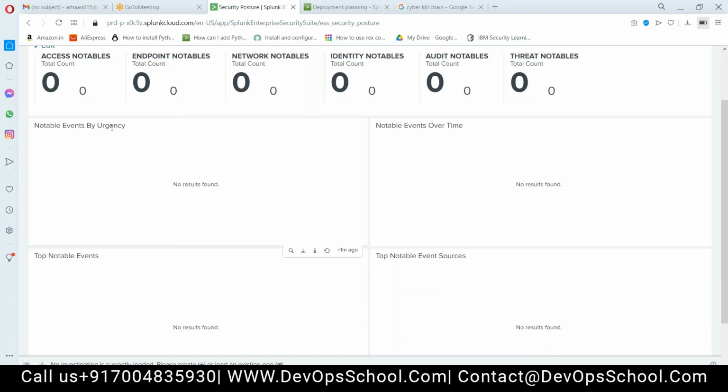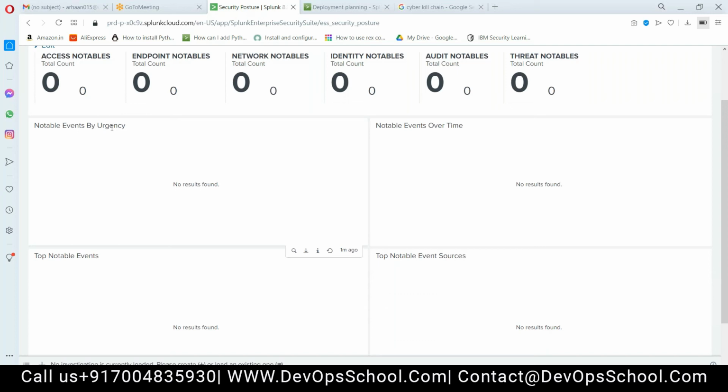Like priority, we can say P1, P2, P3, and P4. P1 is the incident we have to take up within half an hour. P2, P3, and P4 are lower, and we work on them according to whether they are false positive or true positive, but P1 is the most important according to me.